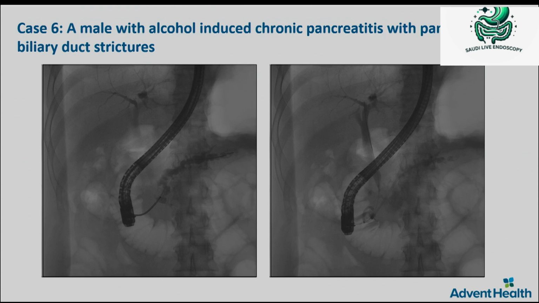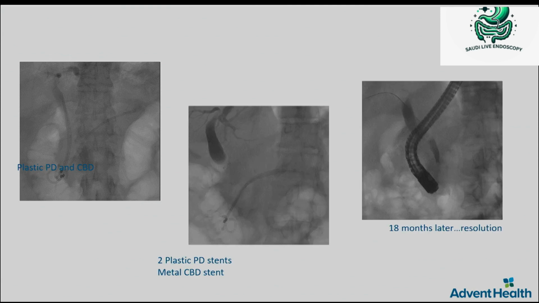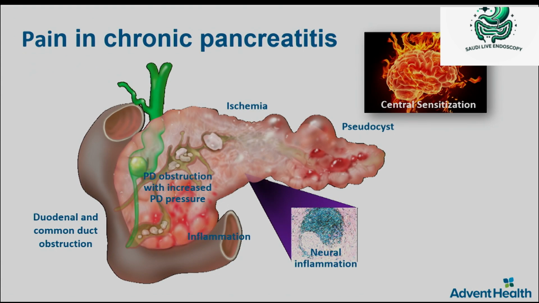And then the last complication which I will discuss is basically about the chronic pancreatitis patients who develop biliary strictures. We do see those patients sometimes, and bottom line in those is either use multiple plastic stents or use a fully covered metal stent. The ASGE guidelines which were recently published prefer a fully covered metal stent because it's more durable and has a better success at resolution.